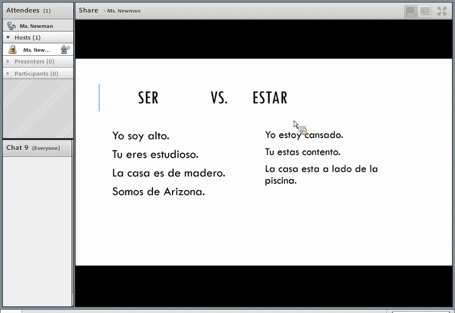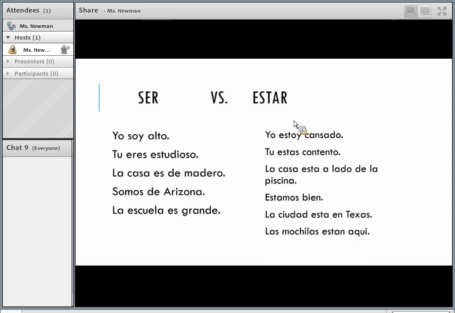Somos de Arizona, so using it for that origin. And for those physical descriptions, the school is big. You use ser for those physical descriptions. Estamos bien, we are good. Kind of that temporary condition. La ciudad está en Texas, so the city is in Texas. Again, it's a location. Las mochilas están aquí, the backpacks are here. So again, talking about location.